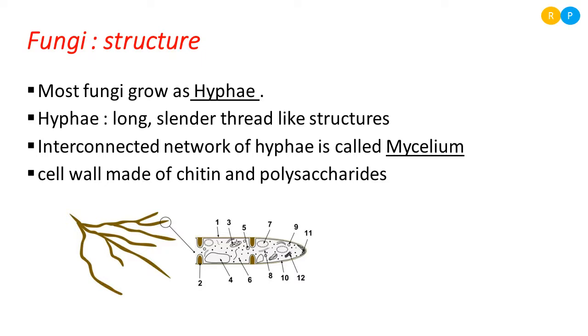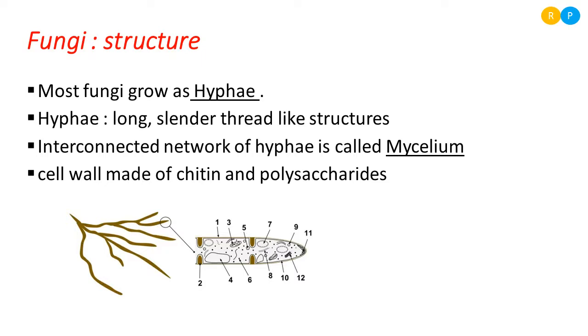For appearance, the hypha looks very simple, but if you observe under the microscope, you can find many cells here. The outermost covering of the fungi is chitin and polysaccharide. Very next to the cell wall you can find the plasma membrane, and next to the plasma membrane we have cytoplasm, then all other cell organelles.